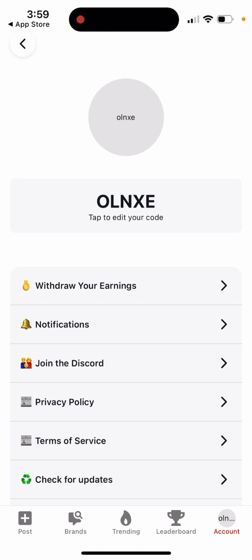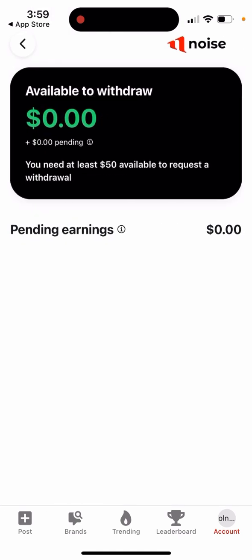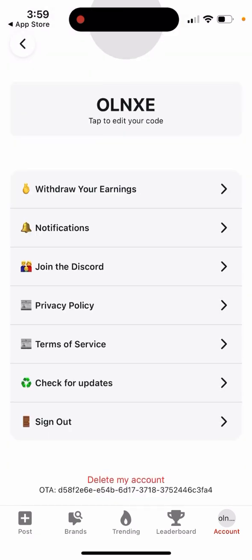You can join the Discord. You can withdraw your earnings. You need at least $50 to withdraw in here, and that's what it is. You can also delete an account in the bottom.